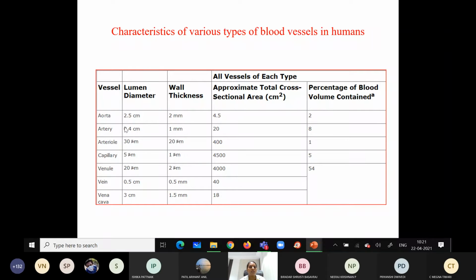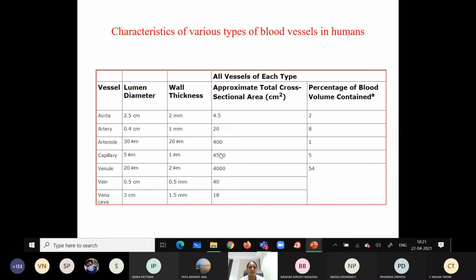Okay. Then we have the arterioles and the arteries, which are the major site of resistance because of the presence of smooth muscles. That's why they are called what? Resistance vessels. And you can see here the cross-sectional area of the capillary and the venule. In the capillaries the blood flow is less, so the exchange with the tissues takes place here.